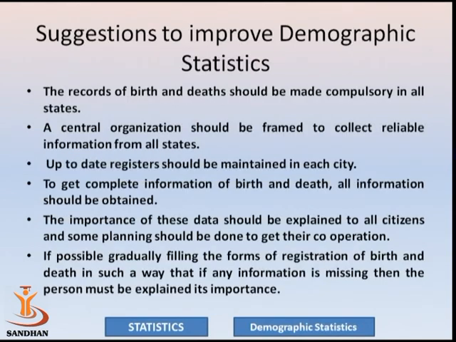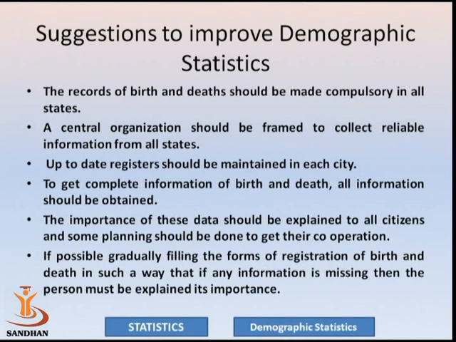How can we improve these demographic statistics? The record of birth and death should be made compulsory in all states. It is already made compulsory by the government, yet in remote areas it is not yet being done.